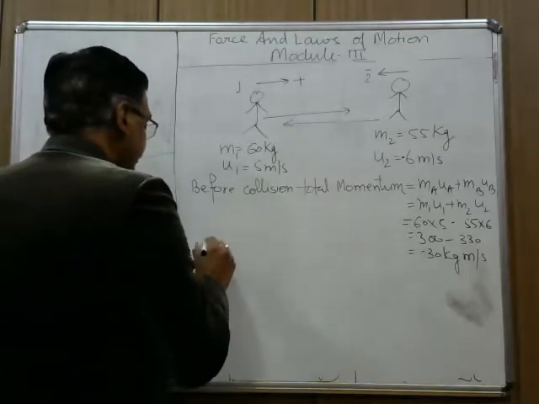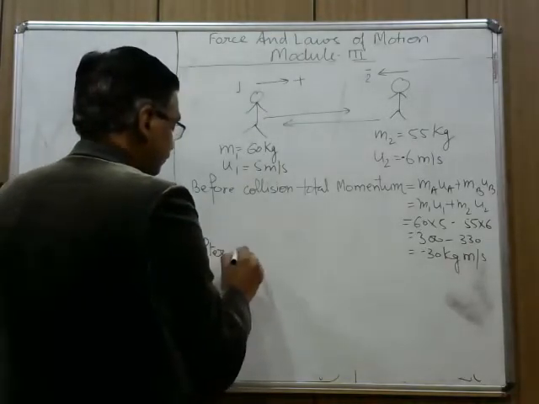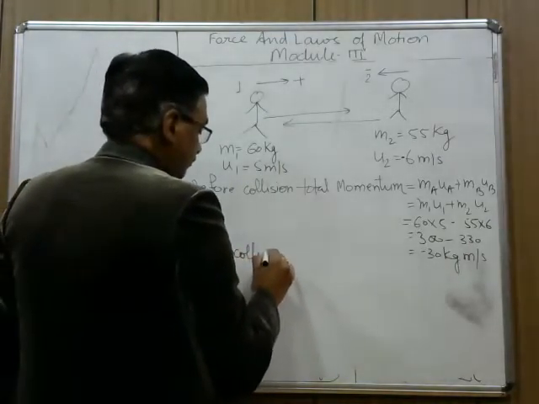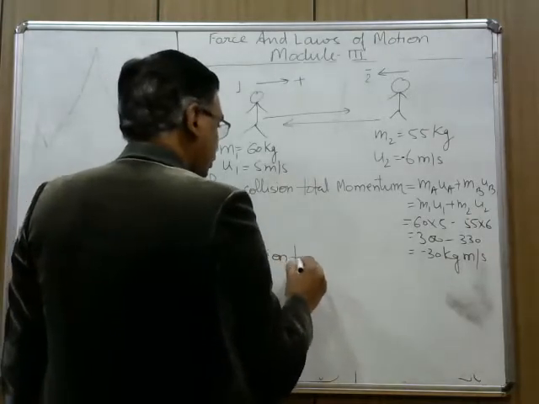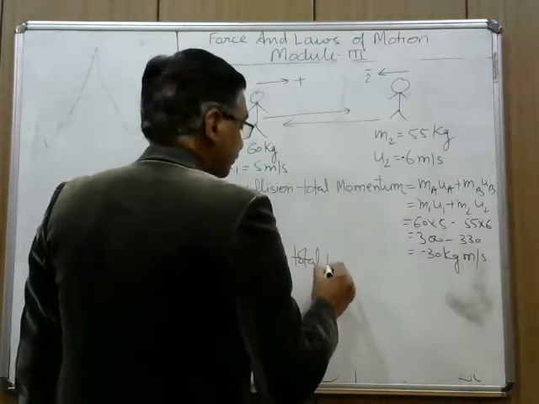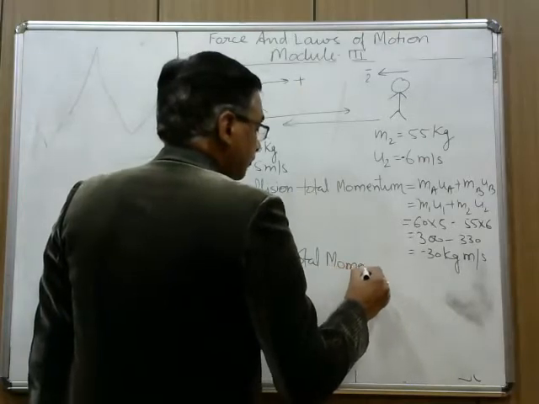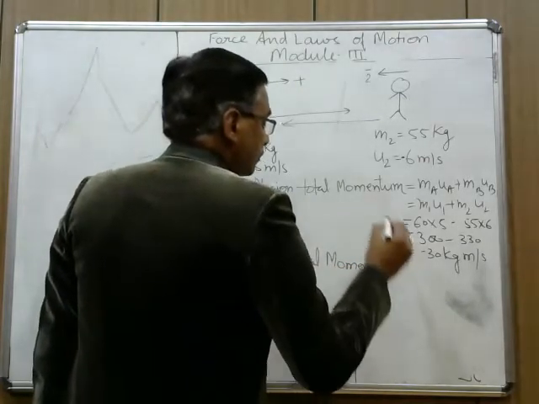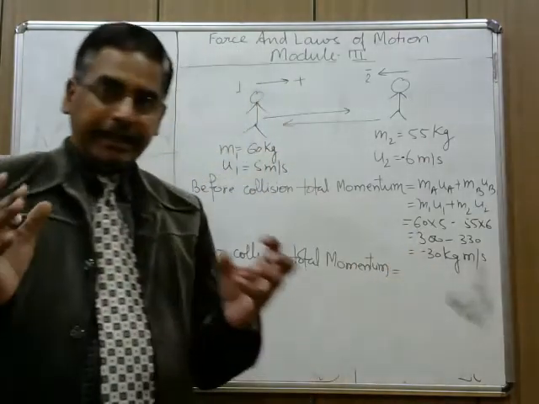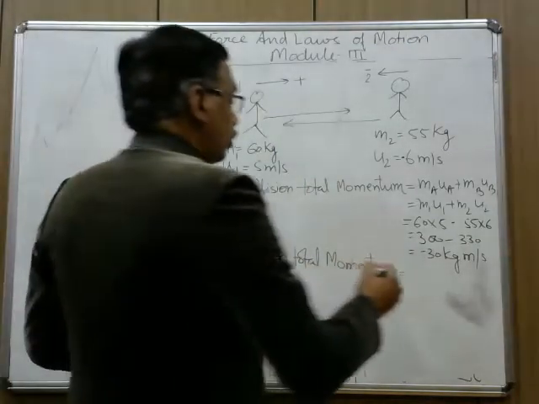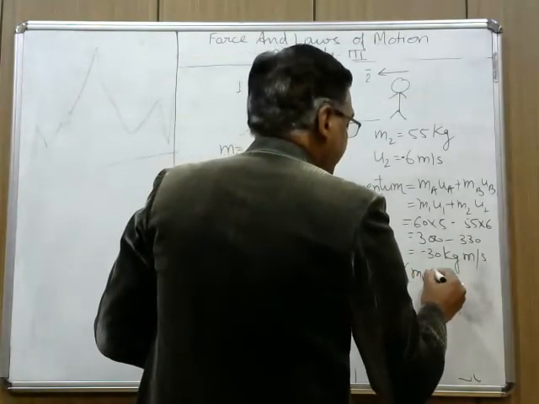After collision, total momentum. Now, since they become entangled, they are combined, means m1 plus m2.